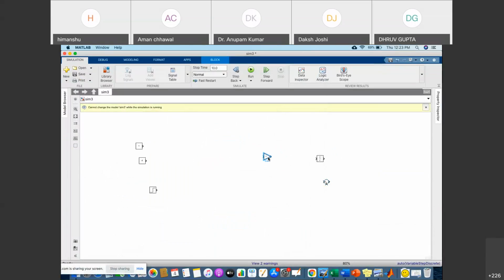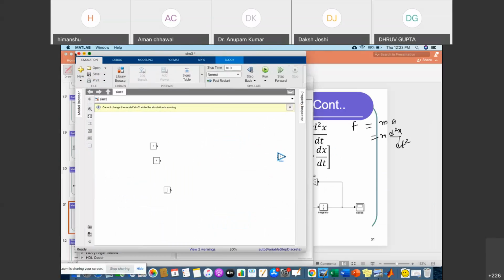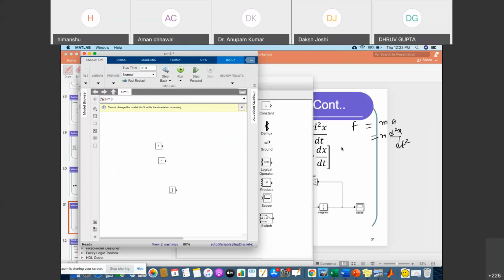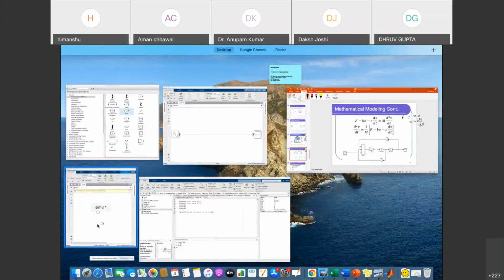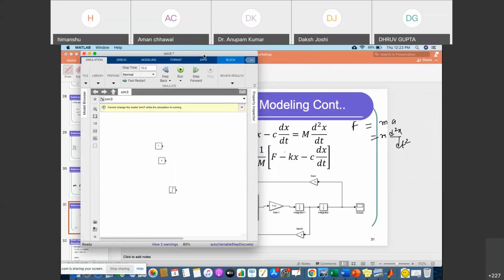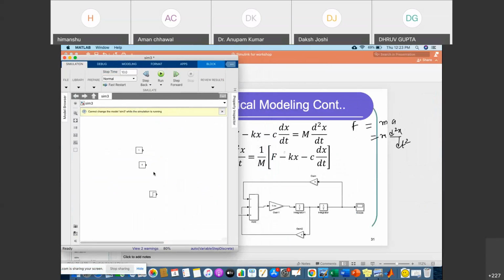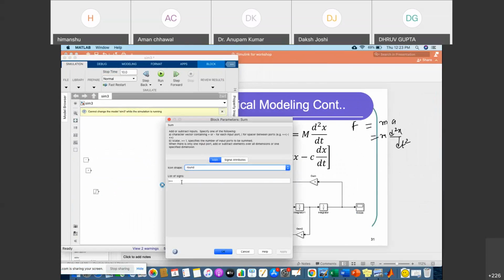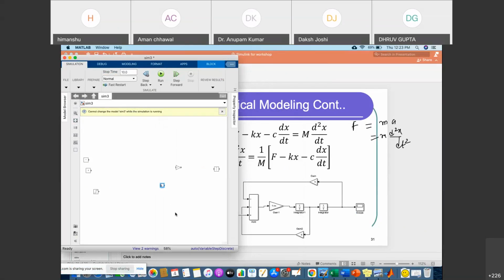Okay, so right, now we can make it. We require 3 inputs and I'm making it rectangular.